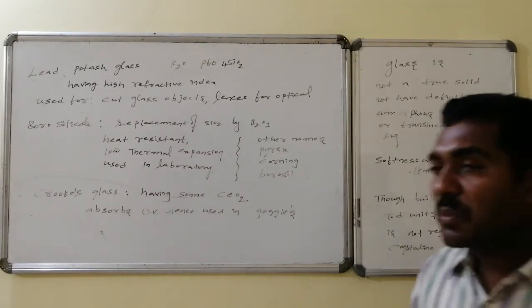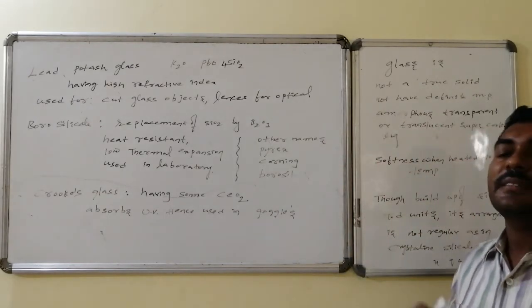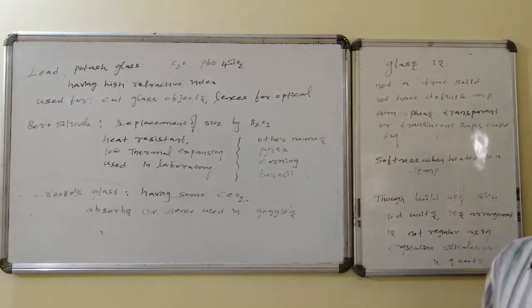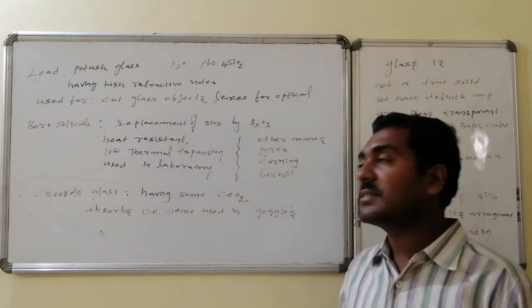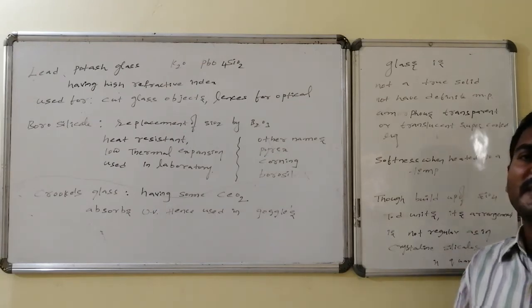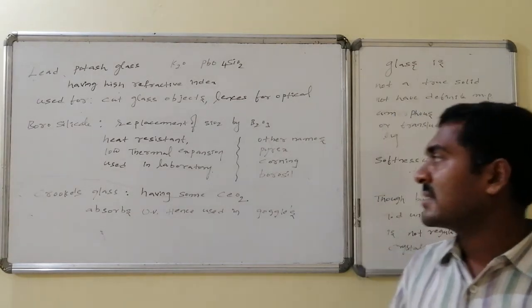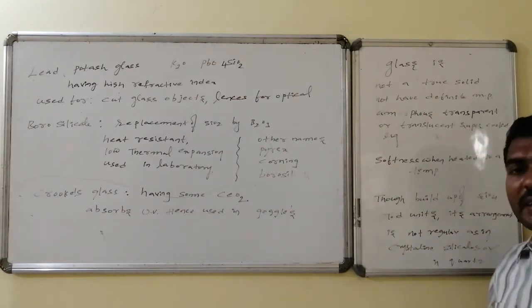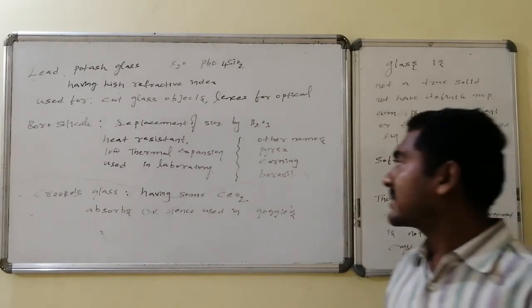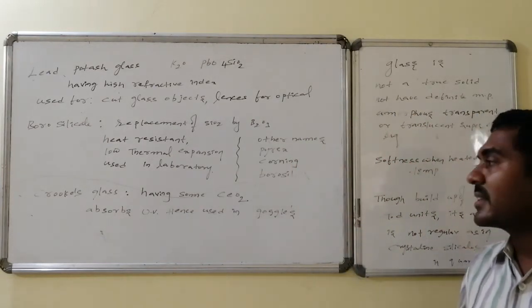The next one is borosilicate, which is generally used in the laboratory. Here some of the SiO2 is replaced by the anhydride of boric acid, that is B2O3. It has high heat resistance and low thermal expansion because it doesn't undergo expansion, and it is also resistant to high temperature conditions, hence it is used in the laboratory. The other names of borosilicate are Pyrex glass, Corning glass and Borosil.